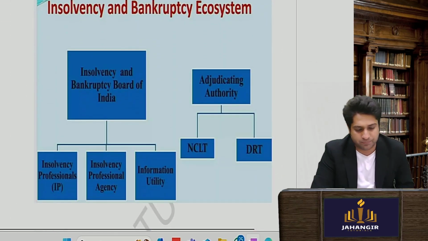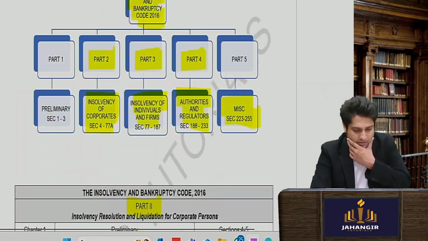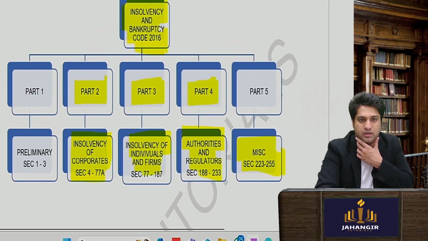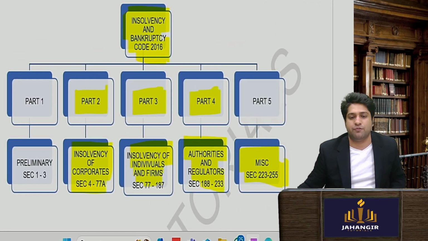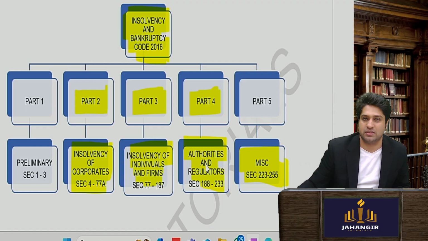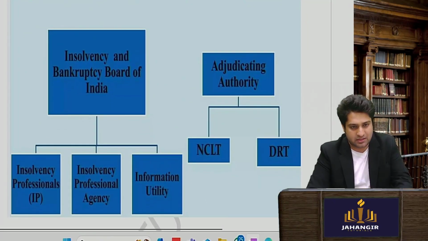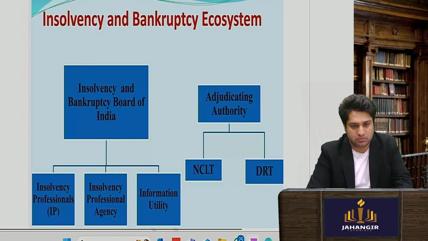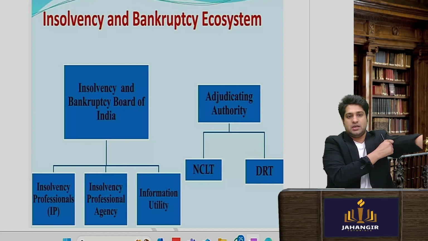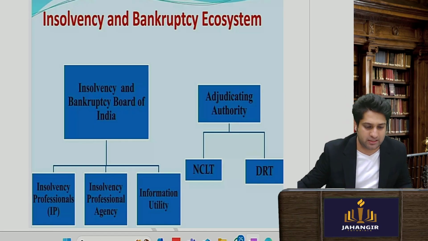Okay, now as we saw in your Part 4. Sir, what was Part 4? Part 4 is about authorities and regulators. We are seeing that. So which are the authorities under your IBC Code 2016? First is the adjudicating authorities.